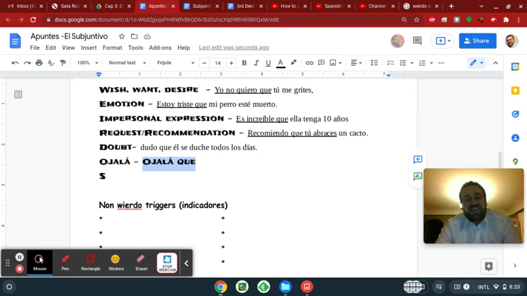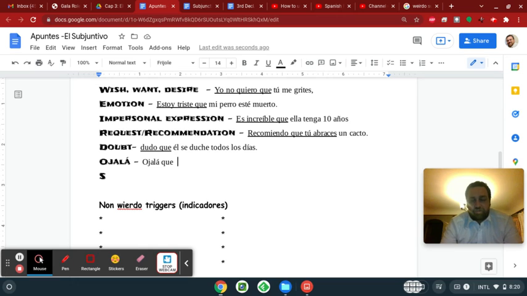It doesn't mean you hope that. It's just kind of like hopefully that, hopefully something. So don't worry about conjugating it. That's just how it is. Ojalá que is the trigger. But actually, the que is optional. So that's the thing about that. The que is optional. You could just say ojalá, then your verb in subjunctive. Okay, but I think more often you would see the que or hear the que.